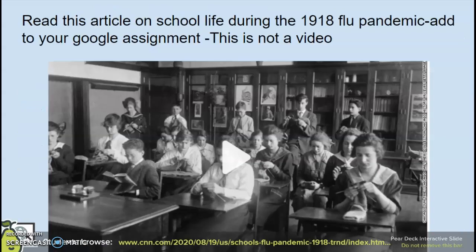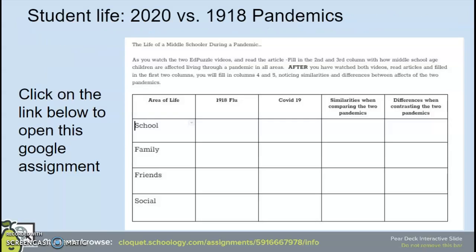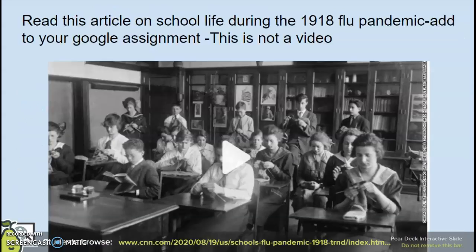Slide 12, you are just going to read this article on school life during the 1918 flu pandemic. So again, I'm going to just go back to slide 11. As you read that article, in your second column here, you are going to be adding some things like how middle school age children were affected by this 1918 flu pandemic. So on slide 12, you're just opening up that article, adding to your Google assignment.